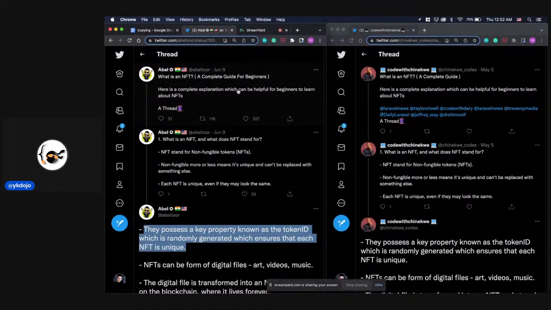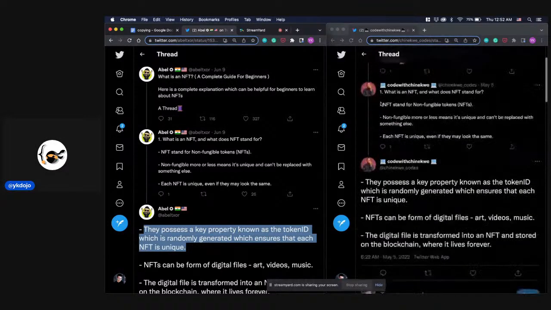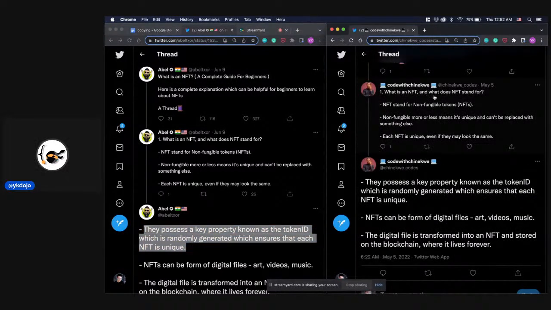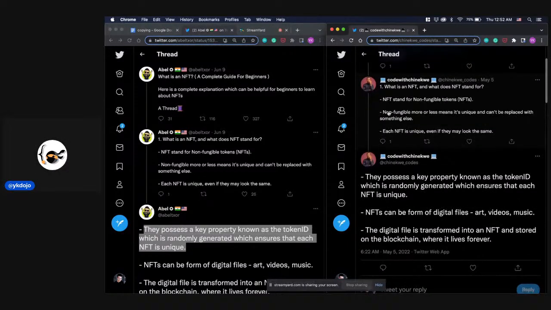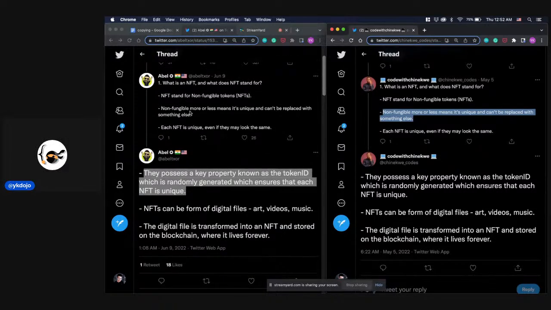Here is a complete explanation which can be helpful for beginners to learn about NFTs. What is an NFT and what does NFT stand for? Non-fungible more or less means it's unique and can't be replaced with something else.